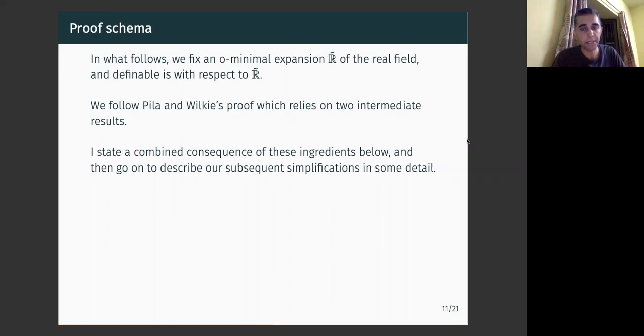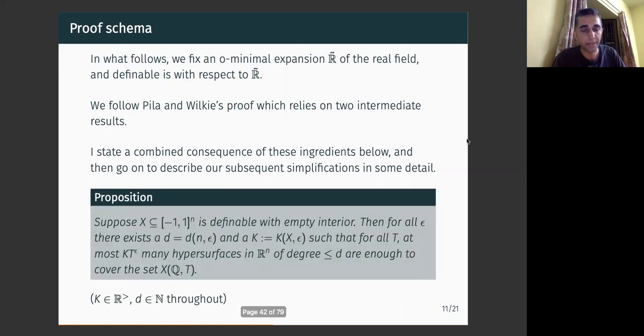I use the following result, where I combine these two ingredients and just use it as it is. Suppose X is inside the compact box [-1, 1] to the power n, and is definable with empty interior.